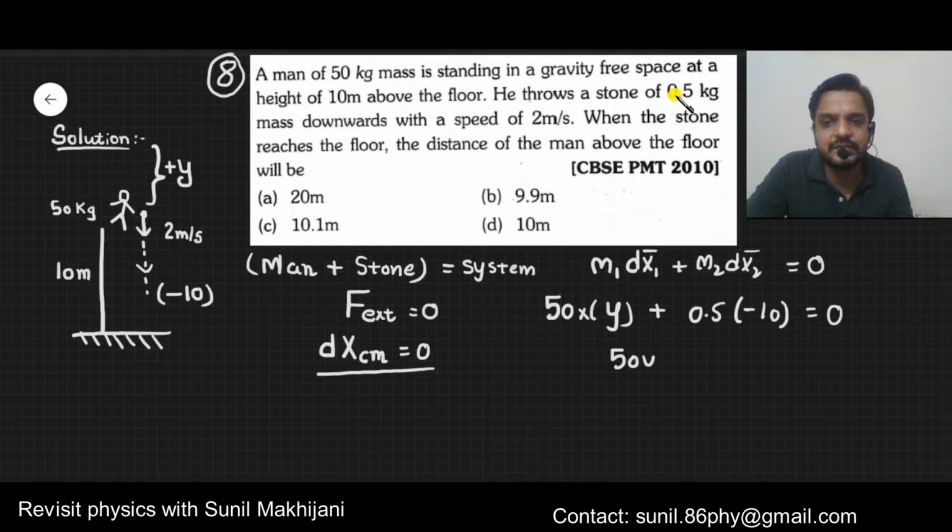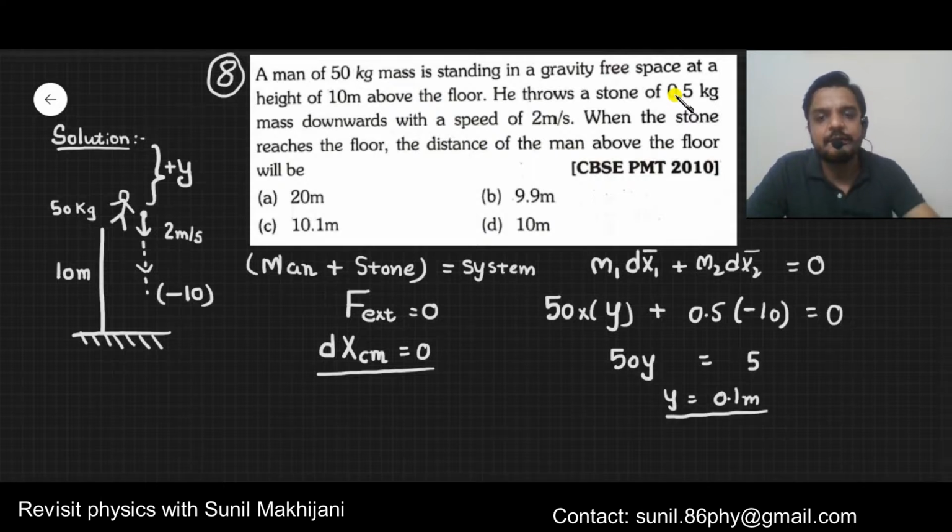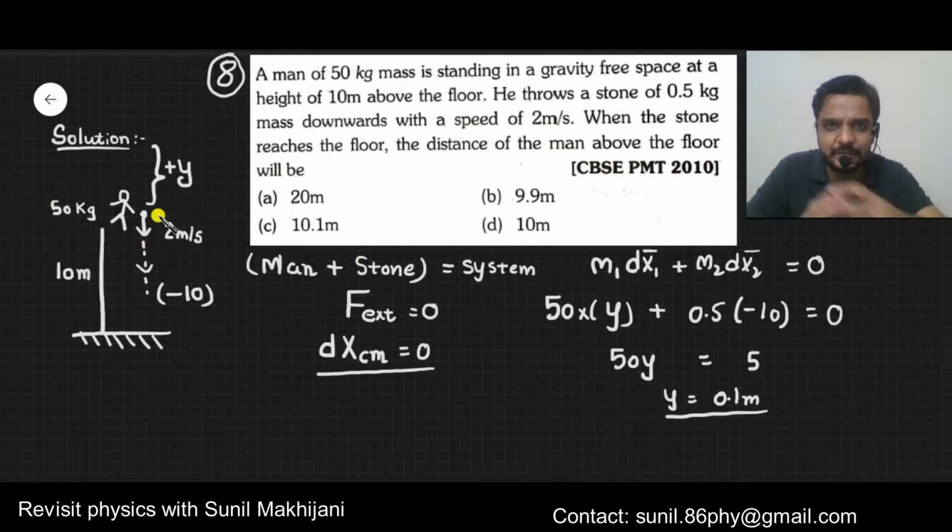Anybody can solve it. It's 50y equals 5. Just solve it. Y will come 0.1 meter. Y 0.1 meter means the displacement of the man is 0.1 meter.